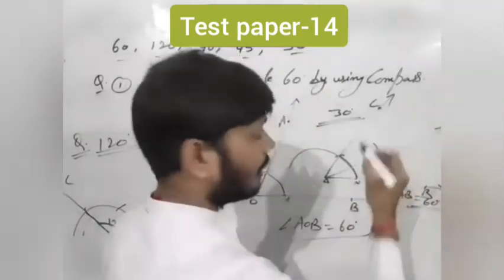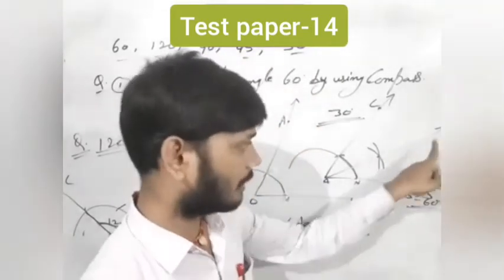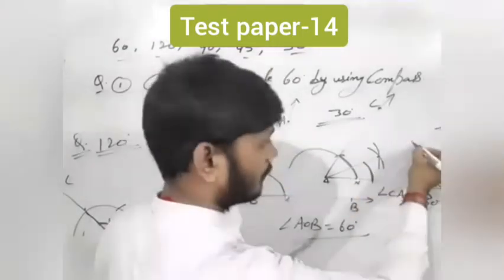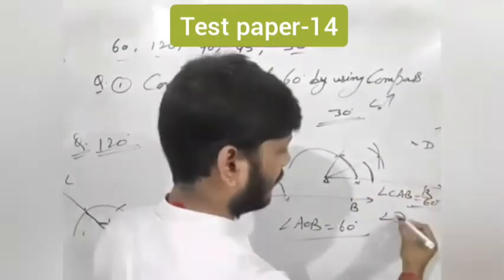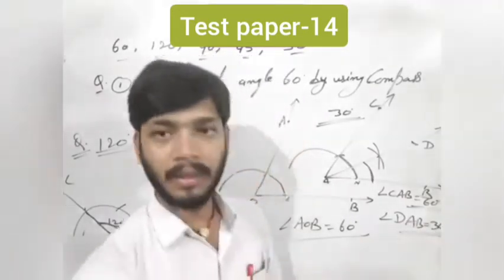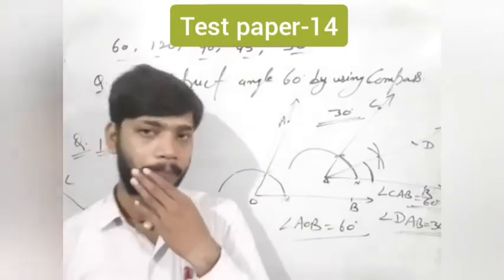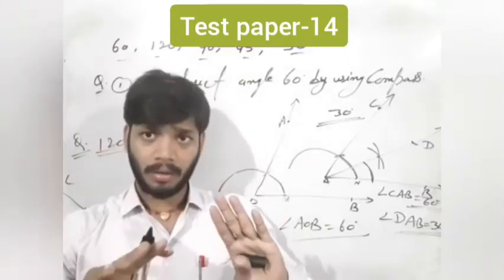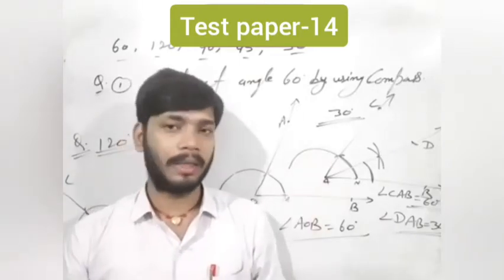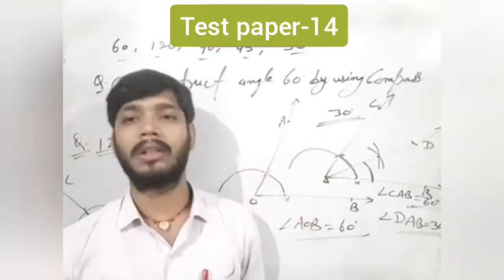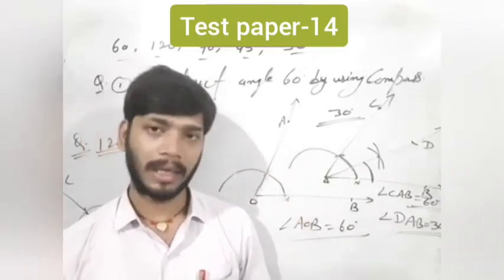This is the angle bisector of this angle, and suppose here D, so angle DAB is equal to 30 degrees. Clear friends? That is how you construct a 30 degree angle. When you are required to draw a bisector, bisect the angle, then you get the required angle.